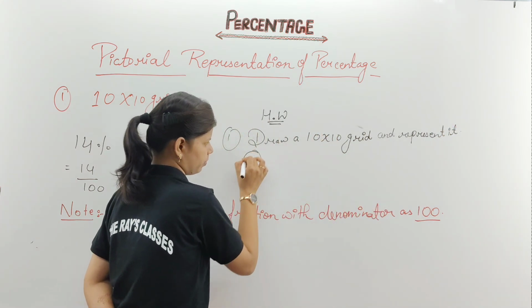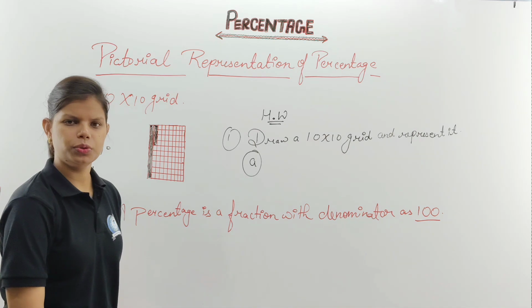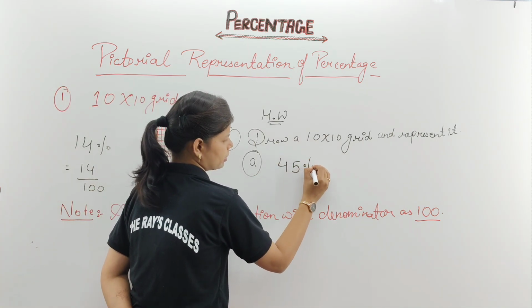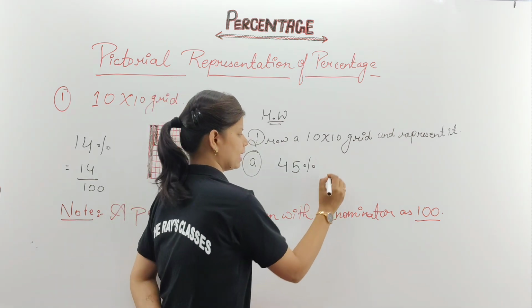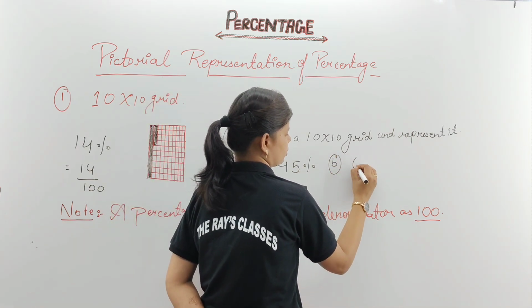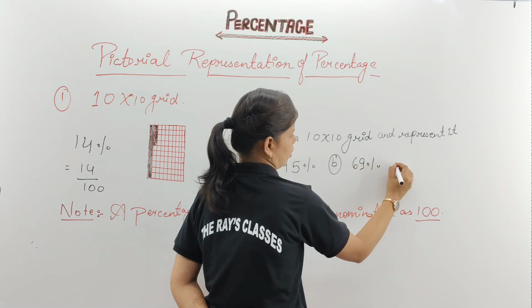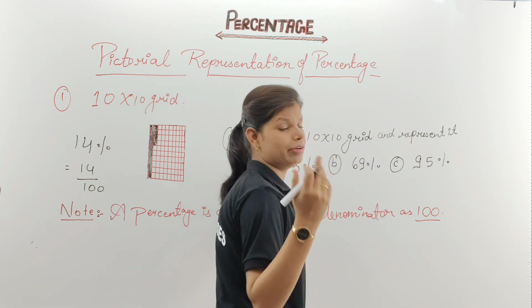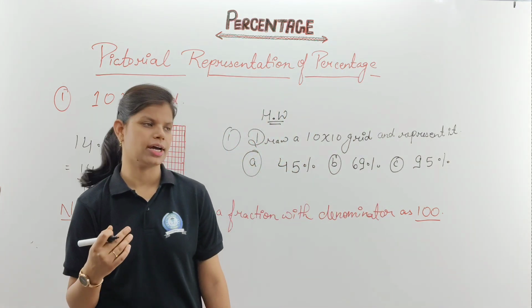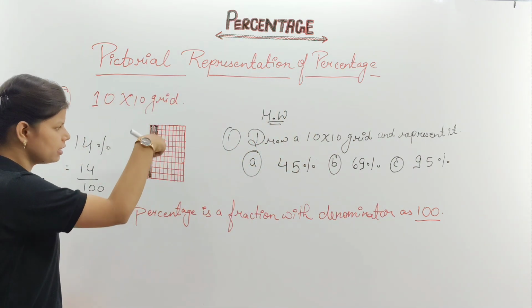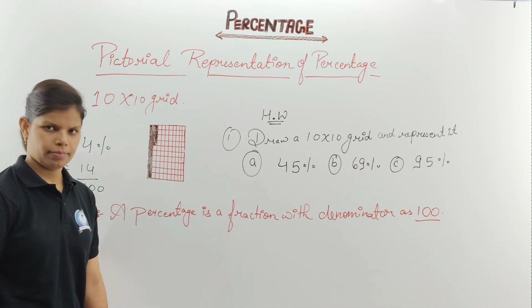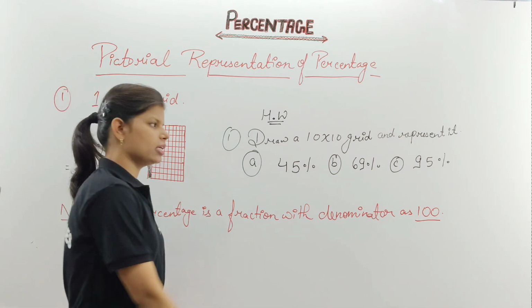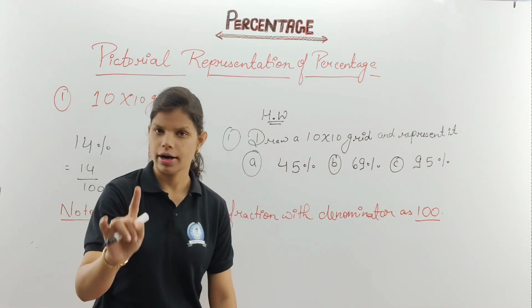First, I hope the letters are clear to you. First you have to represent 45%. Second you have to represent 69%. And third you have to represent 95%. You have to draw 3 different grids containing 10 into 10 boxes, like the one I have drawn right now in front of you, and then shade them with the help of a pencil. You have to color 45 boxes, 69 boxes, and 95 boxes out of your 100 boxes.